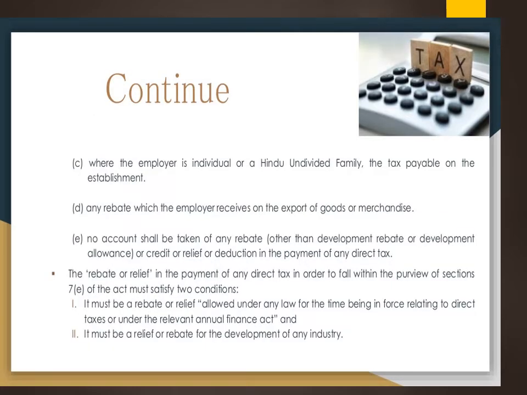Same way, where the employer is an individual or a HUF family, the tax payable on the establishment and any rebate which the employer has received for the export of goods or merchandise, we should not take. No account shall be taken for any rebate other than, as we know, development allowance and development rebate, or some other allowance under some other name, or credit or relief of deduction in case of any payment for direct tax.